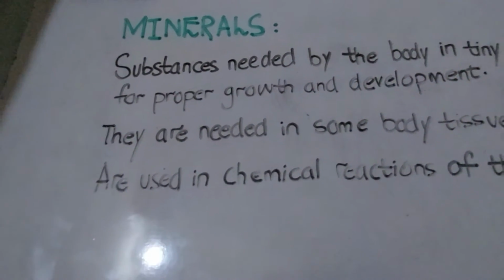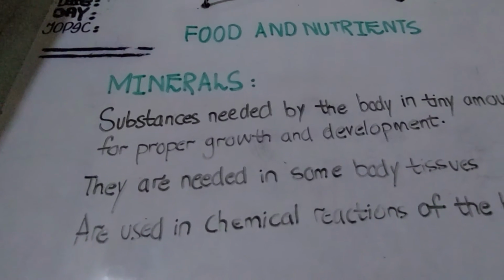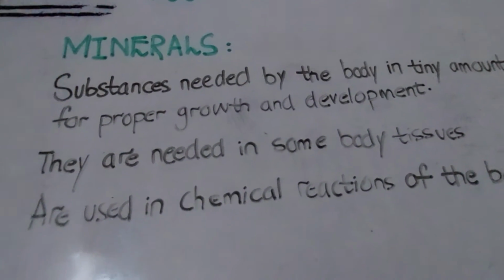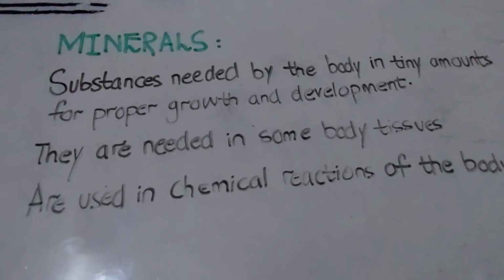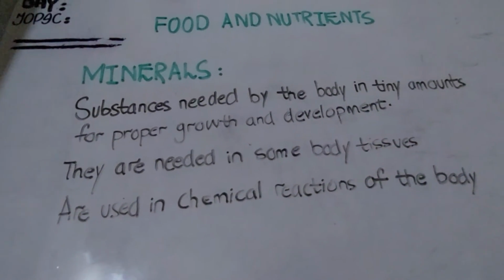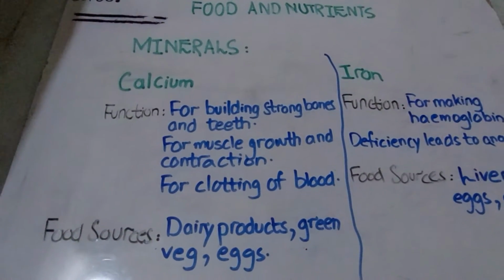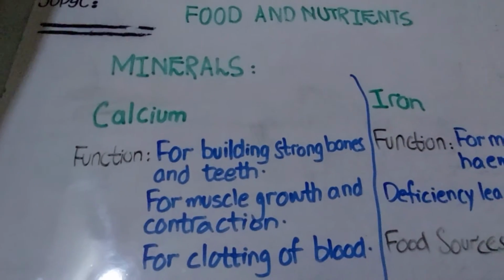So we must obtain nutrients. Now I will show you some of the nutrients which our body needs, what are their functions for our body, and what are the food sources from which we can obtain those minerals. Let's see. So here we are with the first two nutrients.